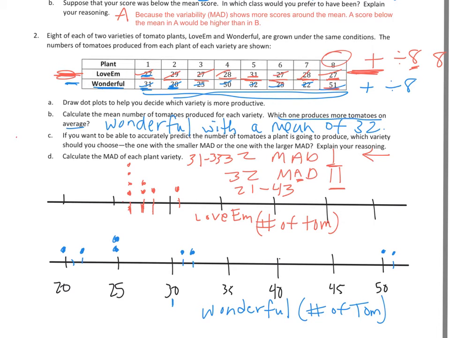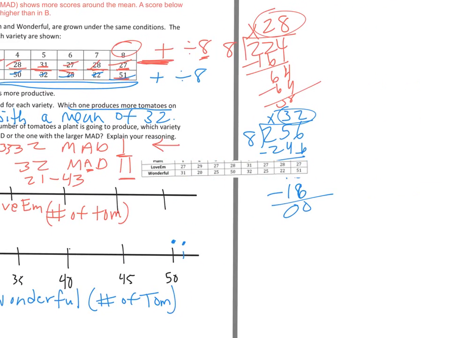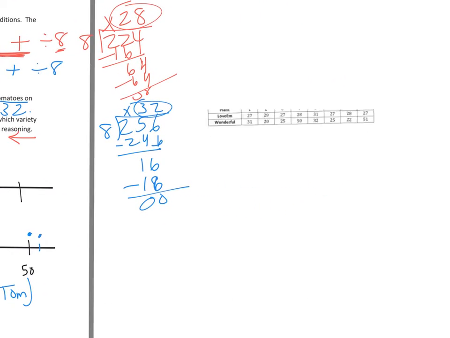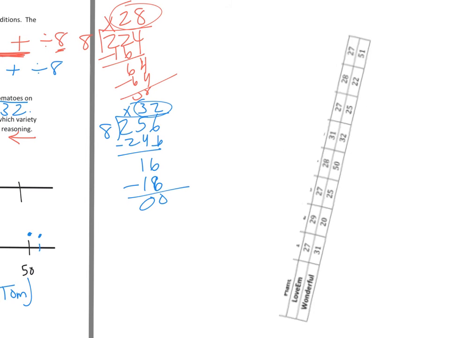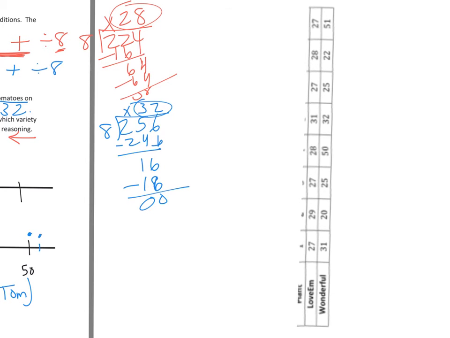So the last one for D says calculate the mean absolute deviation of each plant variety. So what I'm going to do right now is I'm going to take this chart from up above and put it off to the side, and we're going to find the standard deviation, and then we'll talk about how to find mean absolute deviation. So there it is right there, and I'm going to go way off to the side here. And I'm going to blow this up, and I'm going to twist it so we can go sideways with it. Kind of blurry, but we'll be able to work with it.